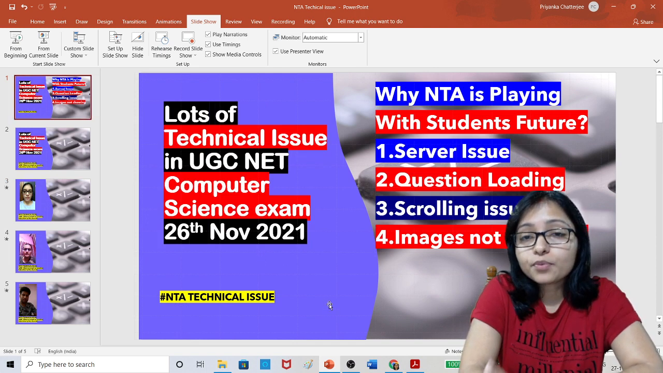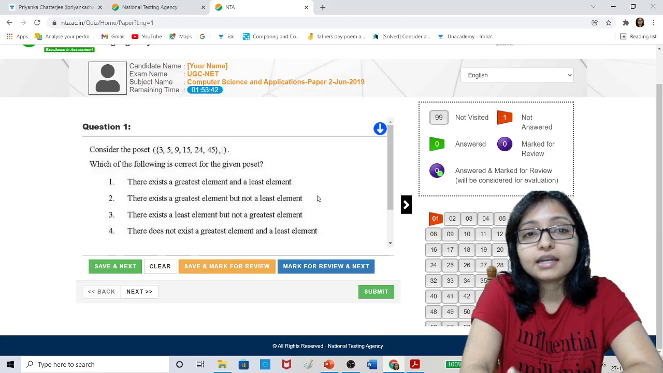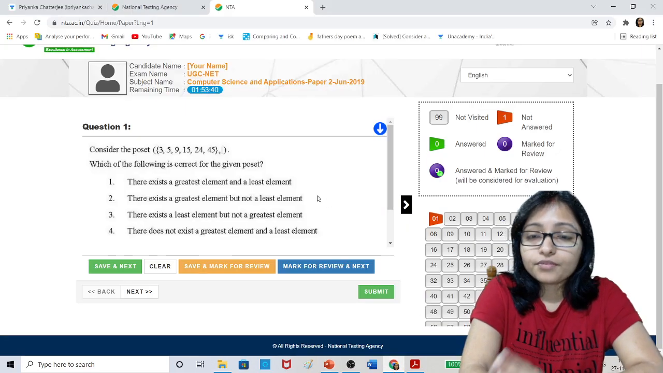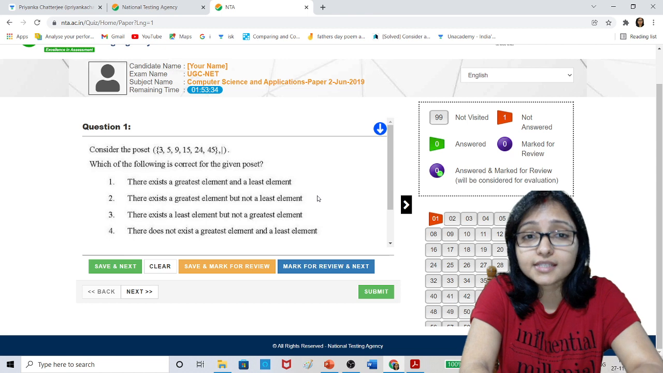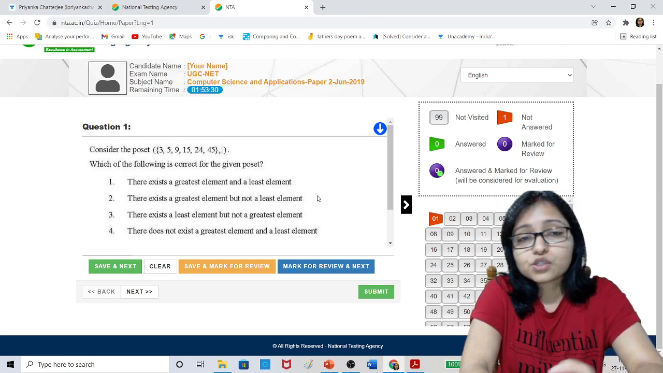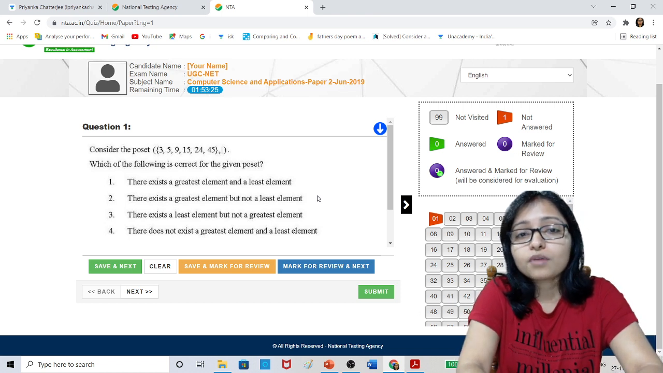So actually the problem is the view we are habituated to. This is the NTA mock test view. The 2 to 3 times previously that they conducted, it was the NTA mock test view. Now they changed the software and they changed the vendor also. That's why there are lots of issues in the server and in the view of the question.